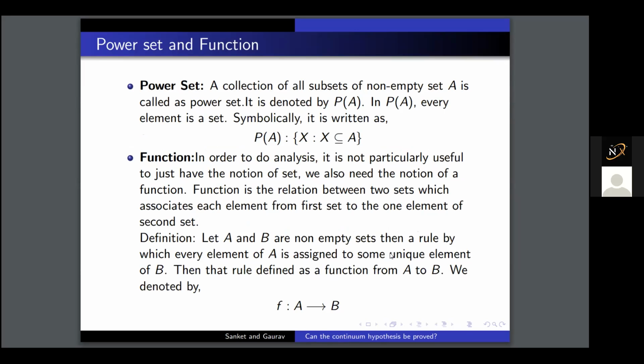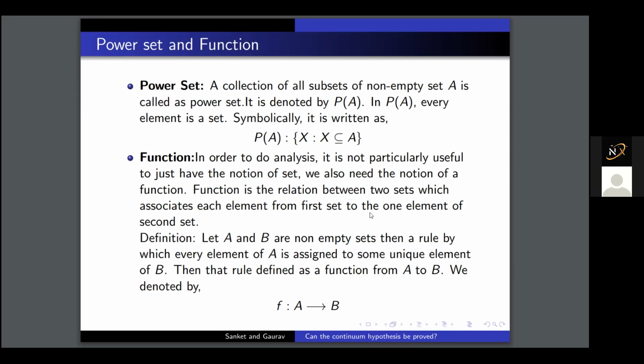Also, in order to do the analysis, it is not particularly useful to just have the notion of a set. We also need the notion of a function. A function is basically a relation between two sets.